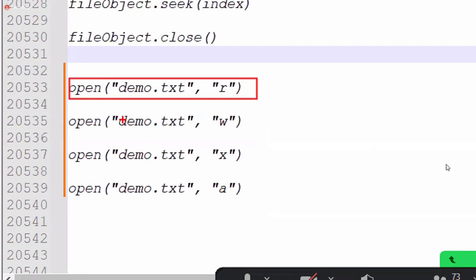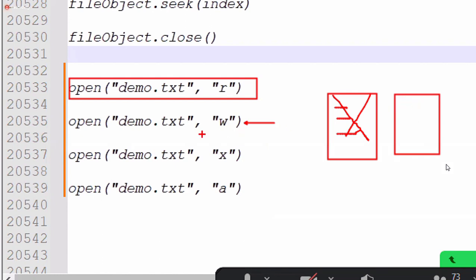Next, if the given file is available with some lines of data, say in demo.txt, and we use write mode, this file is deleted and recreated. It means an empty file is there. Later, using the write method, we write some data into this file. Fresh, new data will be in the file object. If the file already has data and we use W, we lose the existing data, since a new file is created.